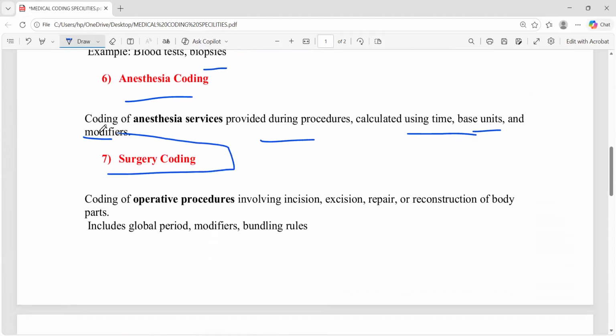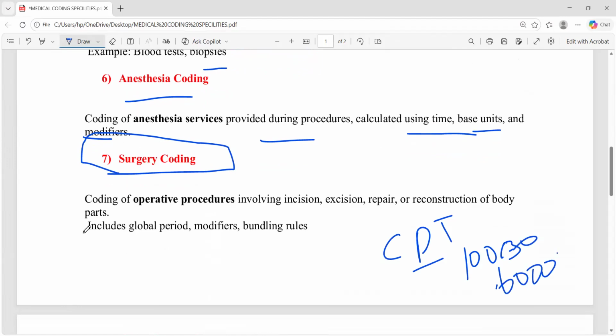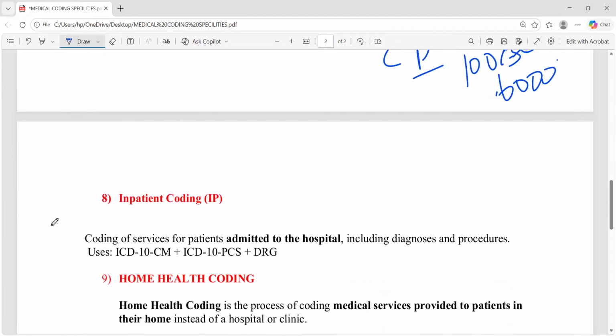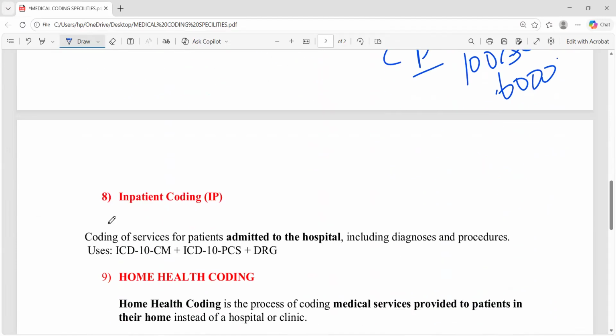Then surgery coding, the most demanding, is called surgery coding. In the CPT book, it is 10,000 to 60,000: integumentary, musculoskeletal, respiratory, cardiovascular, digestive up to 40,000, urinary 50,000, male and female reproductive, then nervous system and endocrine 60,000. The 10,000 to 60,000 series comes under surgery. There is a department called the surgery department, and in this surgery department there will be separate specialties also. This CPC certification is valid for all these departments.